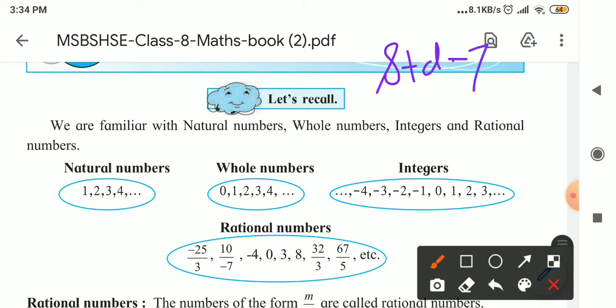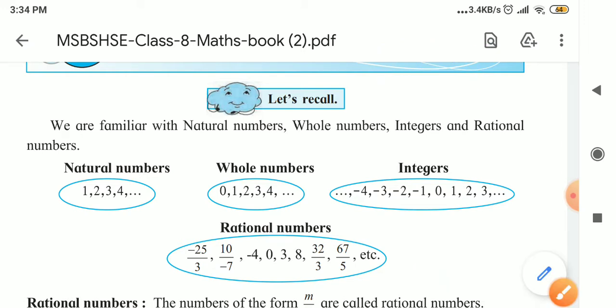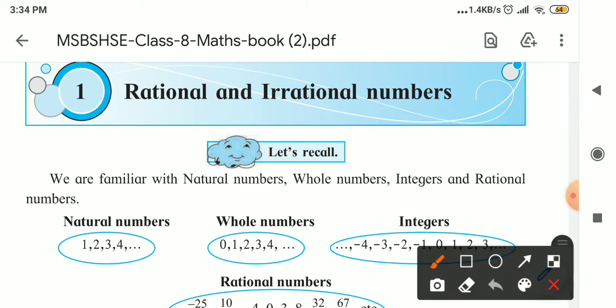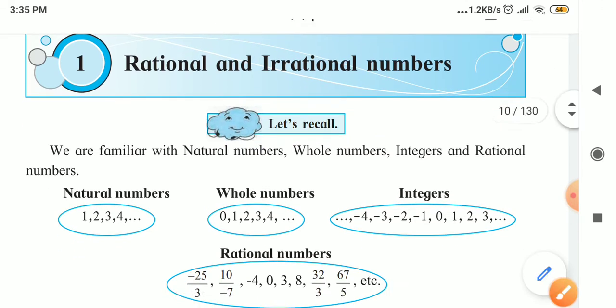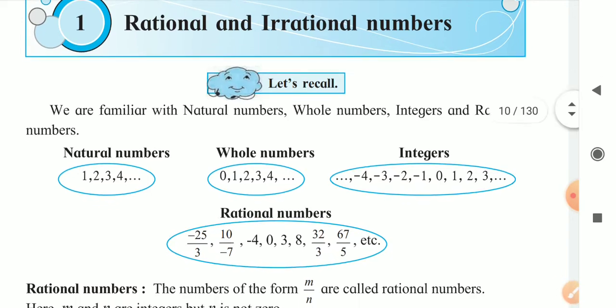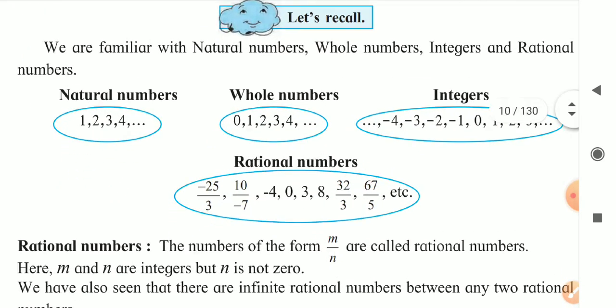Okay, I hope all of you attended these lectures last year, and these concepts are clear for you. If not, then I will just clear this let's recall section inside this lesson. So we are familiar with the natural numbers.